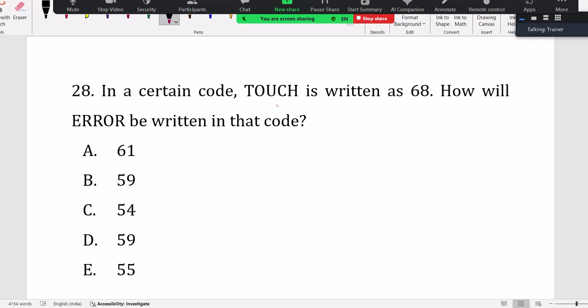See, okay, sir, T value 20, O value 15, U value 21, C value 3, H value 8. Adding all this, you are getting only 67.